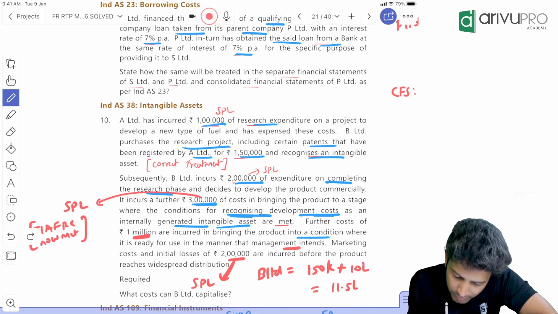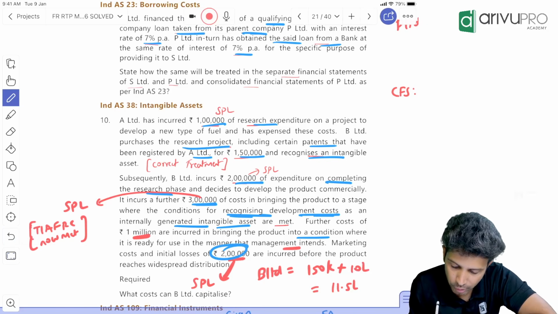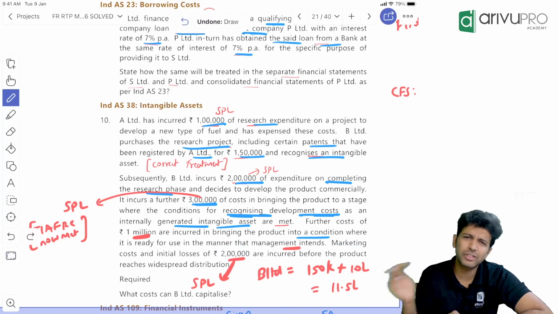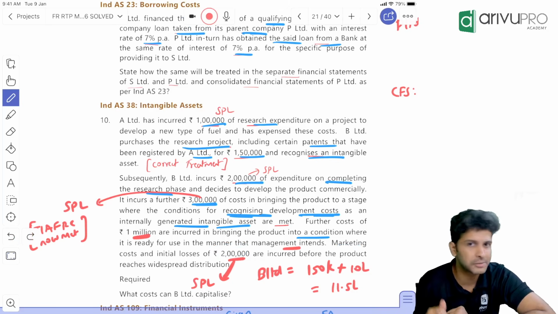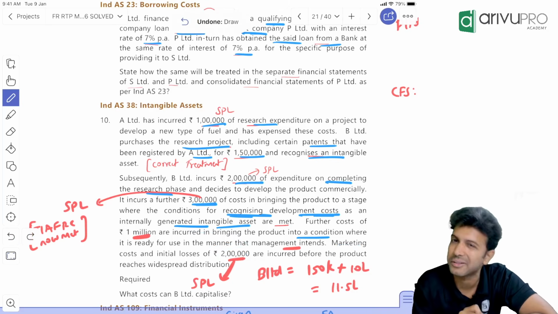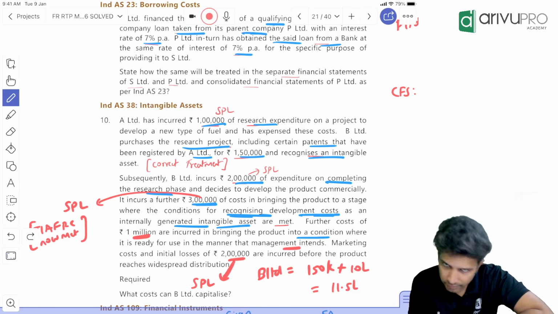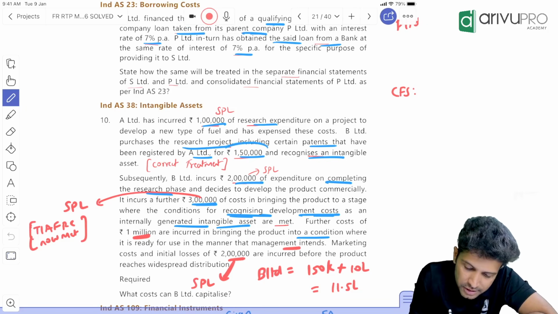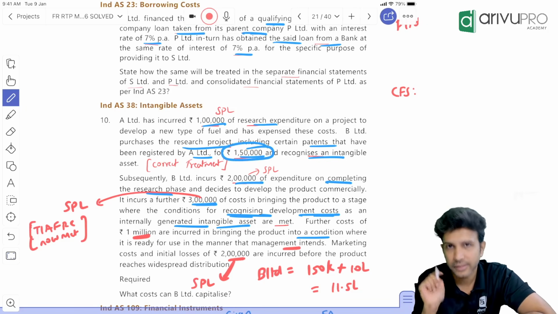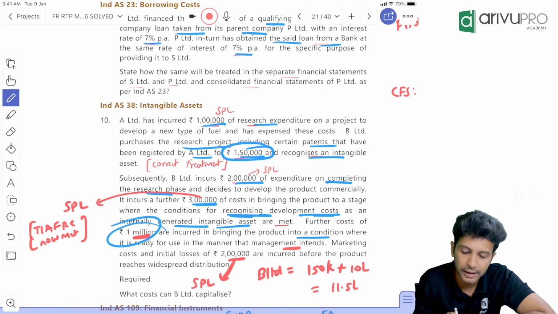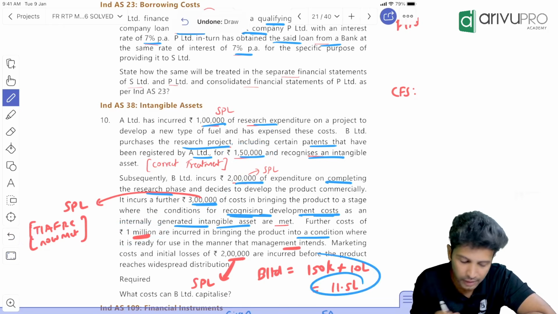They've given another 2 lakh we have incurred for marketing purposes. Sir, marketing purposes and all, we will not even bother. We already know any sort of promotion expenditure, marketing expenditure will not be capitalized. It will go off to SPL. So basically the value at which this intangible asset will get reflected in B's books is the purchased research of 1.5 lakh and the development phase expenditure incurred after TIFRC, which is 1 million or 10 lakh. So 10 lakh plus 1.5 lakh is 11.5 lakh.